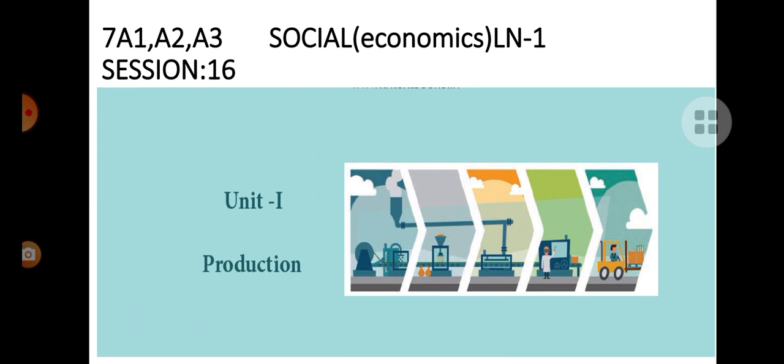Distribution means what? Providing to everyone. And consumption of goods, intake of goods and services within a society. So this is the definition of economics.